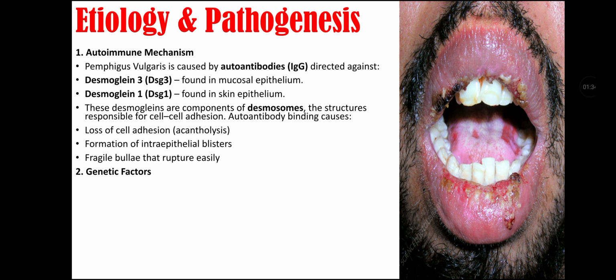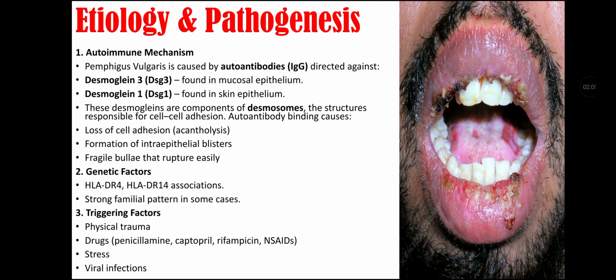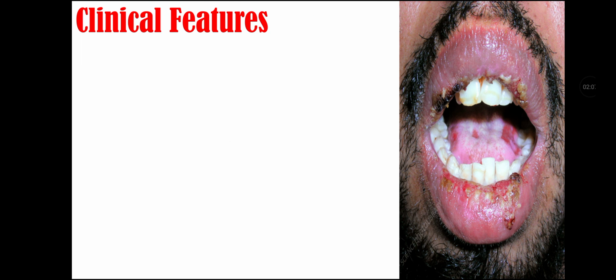rupture easily. Then there are genetic factors that increase the pathogenesis of Pemphigus vulgaris, HLA-DR4 and HLA-DR14 association, and it also shows a strong familial pattern in some cases. Then there are triggering factors for Pemphigus vulgaris that include physical trauma, drugs, for example penicillamine, captopril, rifampicin, and NSAIDs, stress, and viral infection that can contribute to Pemphigus vulgaris.